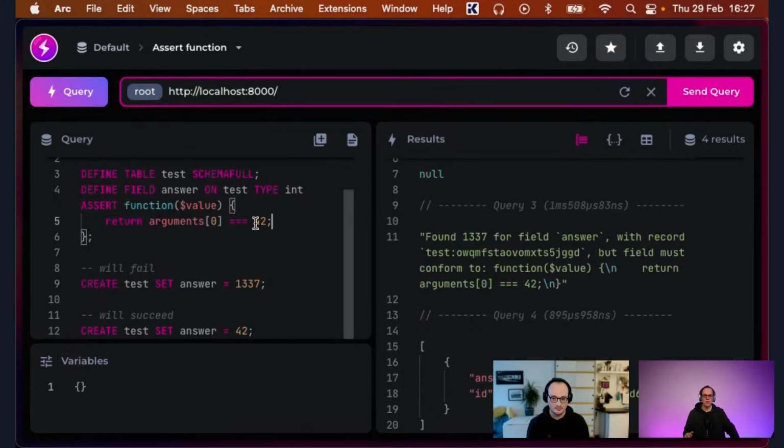Now, this is a very, very simple example, and you actually don't need the JavaScript functions for it, since we also have asserts in SurrealQL, and you can do the same thing. However, this is just to showcase that if you had some very complicated, very specific logic that you really needed in the definition of the table or in the assertion, or something that we don't support yet, there is the possibility of using the JavaScript functions there as well.